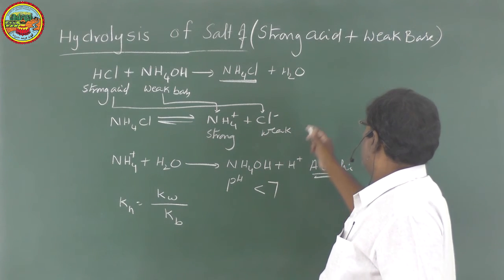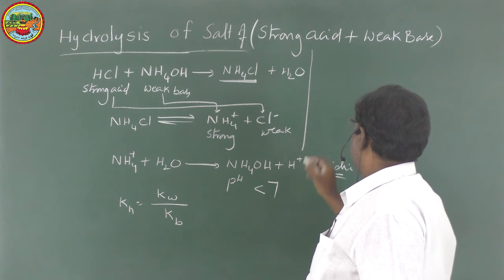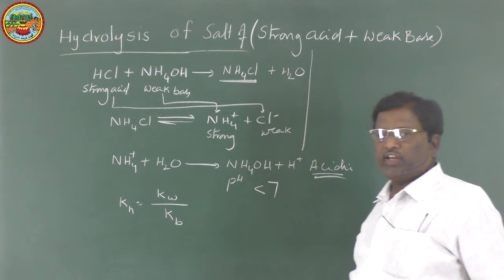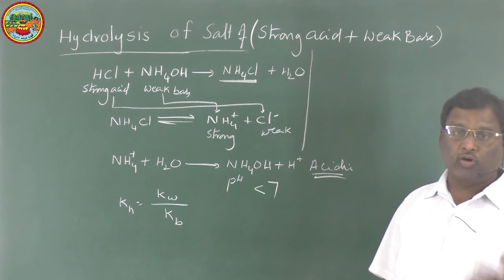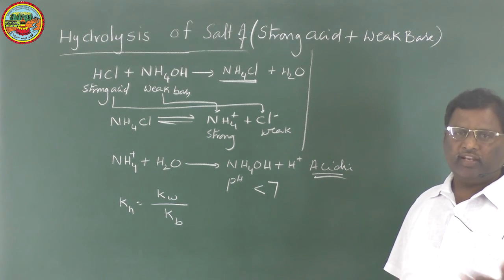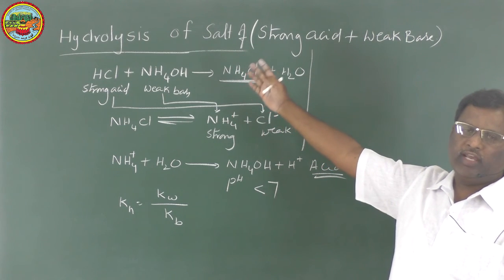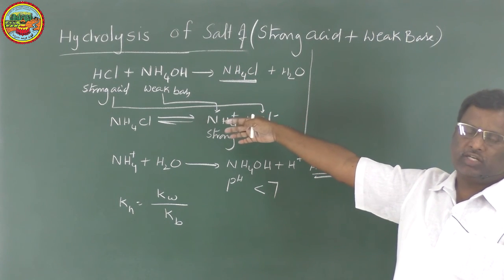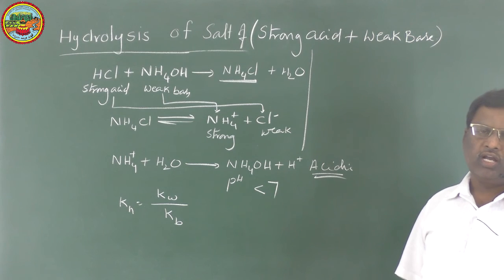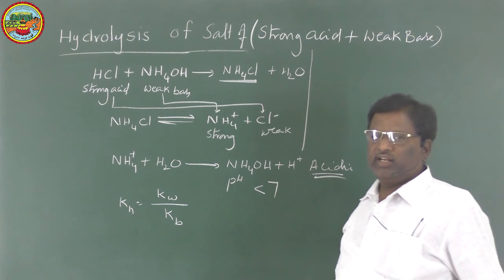Not only ammonium chloride, there are so many weak bases like copper hydroxide, ferric hydroxide, and all d block cations. When combined with anions like Cl minus, SO4 2-, NO3 minus, etc., such salts are acidic in nature.